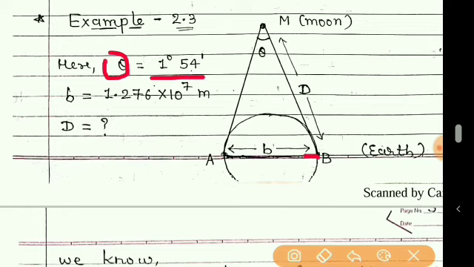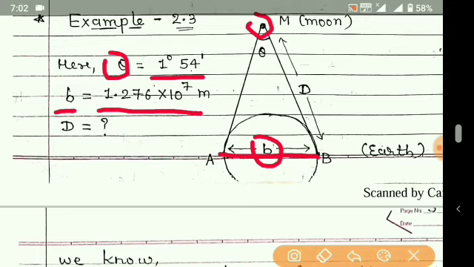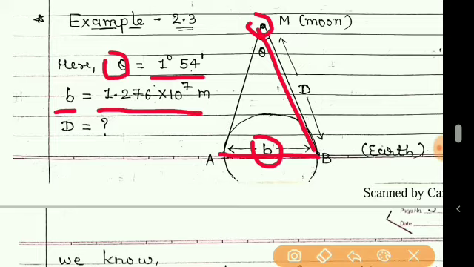Also the diameter of the earth is given, symbolically we have taken it as small b. So small b is equal to 1.276 into 10 raised to 7 meter, that is given, and here we want to find the distance of the moon from the earth, and that is taken as capital D. So here this D is question mark.